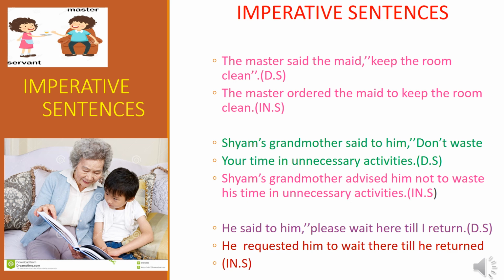He, you are going to write as it is. Said to, remove. Requested, you are going to use it. Him as it is. Then remove the comma. Instead of comma, to you have to use it. Wait as it is. Here you have to change it as in time and place there. Till as it is, you are going to write it. I means you have to change it as he. Returned. He requested him to wait there till he returned.